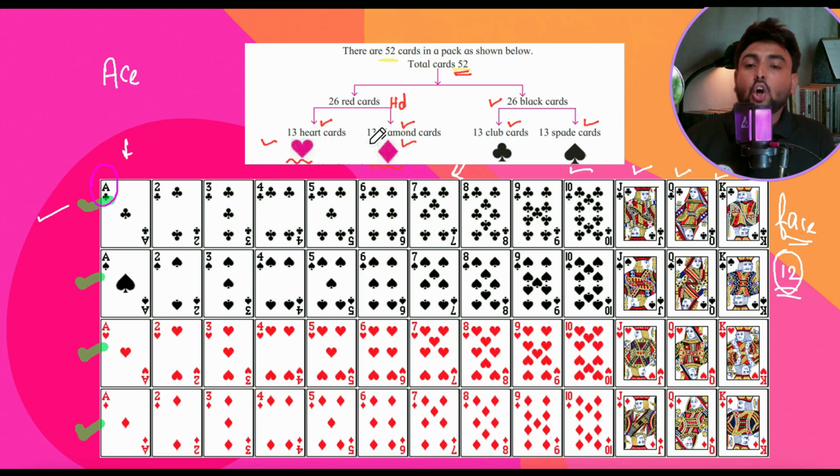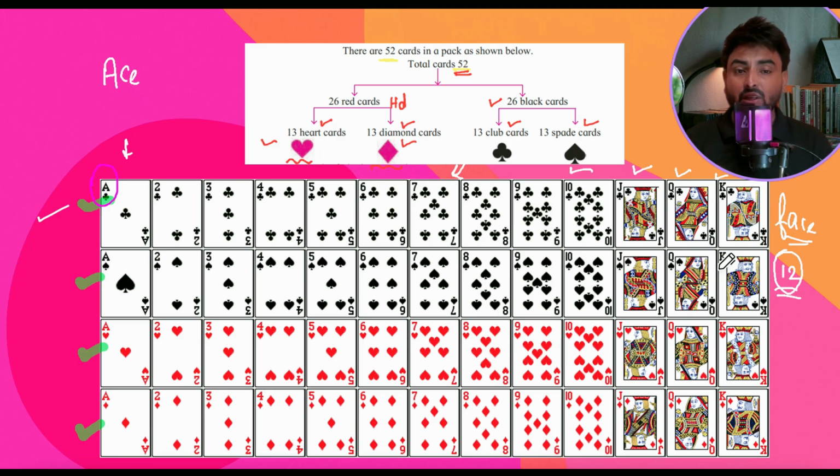Now if I ask you how many aces are there, you can say that a total of 4 aces are there. If I ask you how many kings of black color are there, you may say that sir, there are 2 kings of black color. How many queens of black color? 2 queens of black color. See, my questions are very important. How many jacks are there? If I ask you in general how many jacks are there in 52 playing cards, you should say that sir, there are 4. One each in heart, diamond, club, spade. So there are 4 jacks. These are very important.